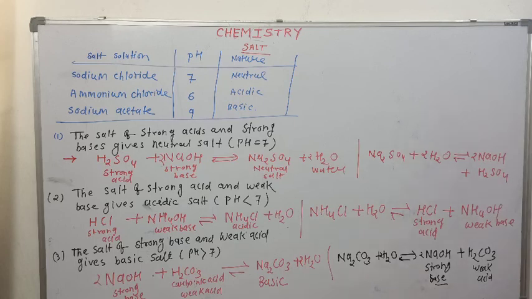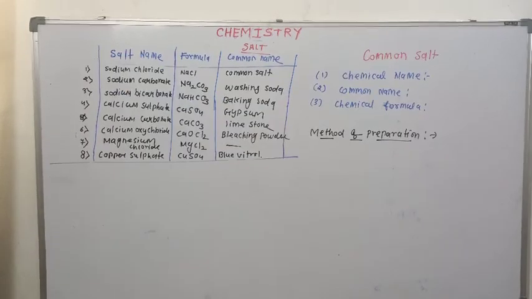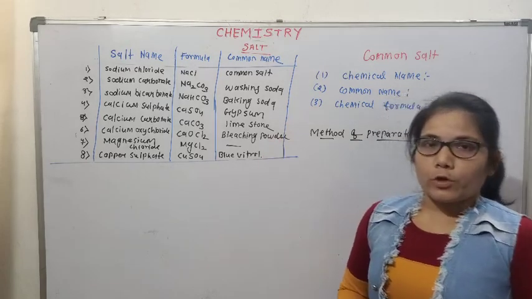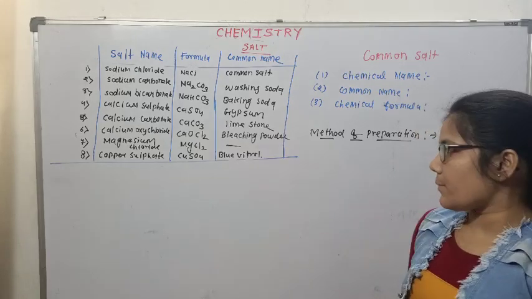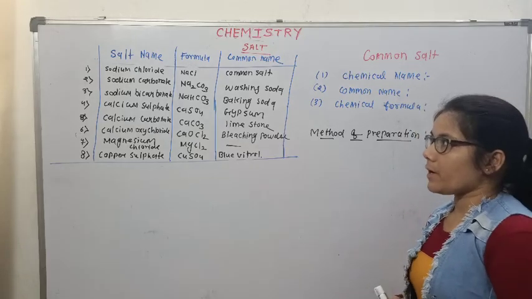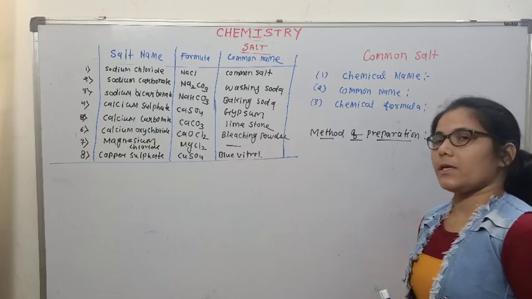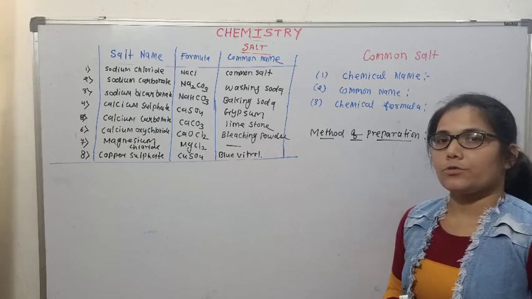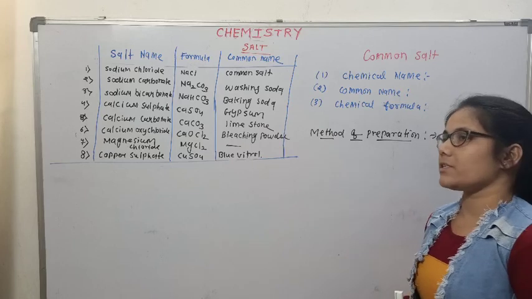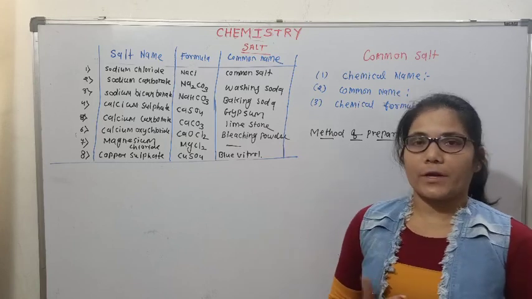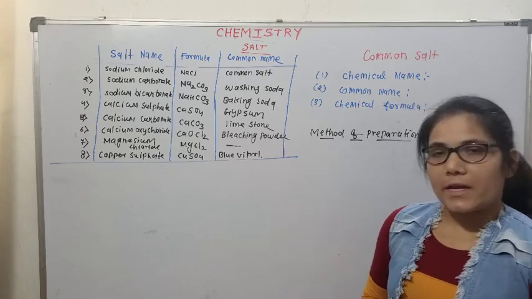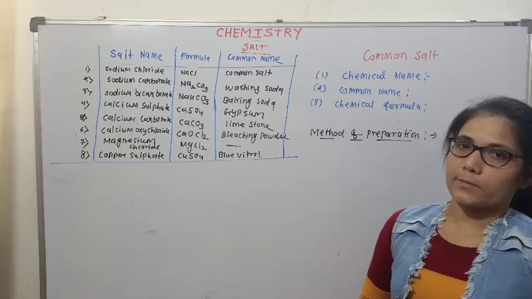Now the next thing is common examples of salts. Some common examples of salts are sodium chloride, its formula NaCl, its common name is common salt, table salt. Sodium carbonate, Na2CO3, if Na2CO3.10H2O is there, it is called washing soda. Sodium bicarbonate or sodium hydrogen carbonate, NaHCO3, is known as baking soda.